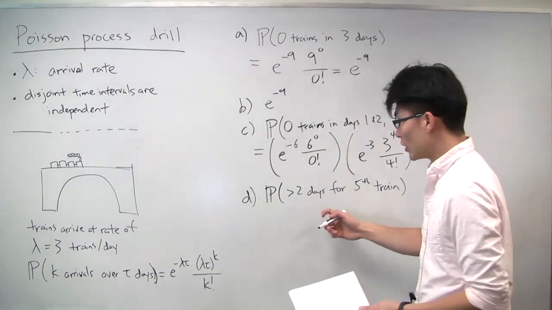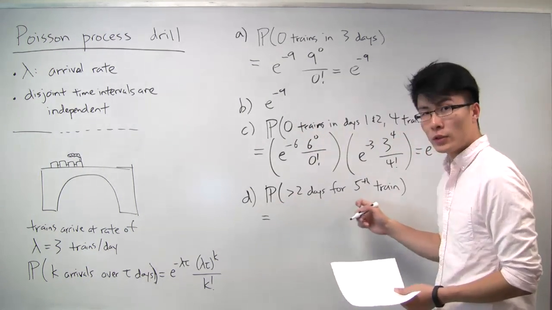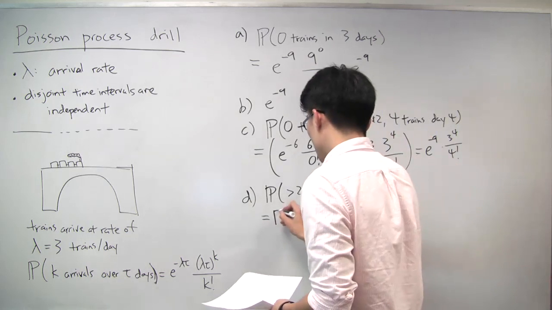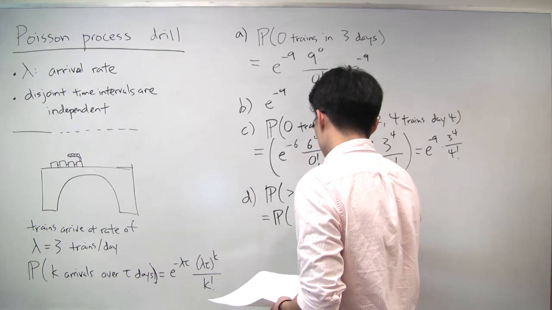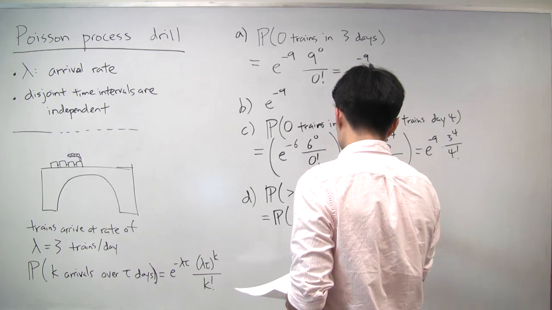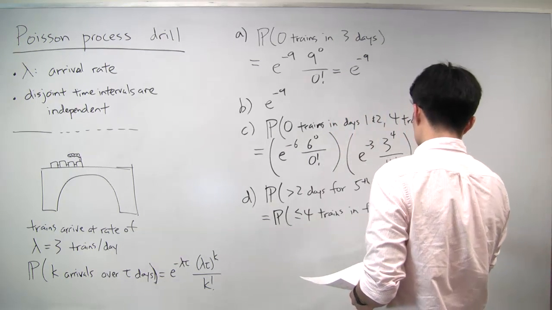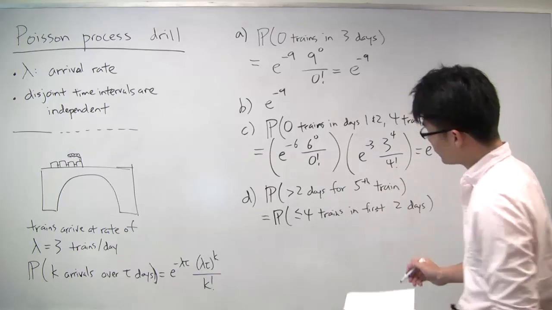Well, what's another way of saying that? In order to take more than 2 days for the 5th train to arrive, that's exactly the same as saying there were no more than 4 trains in the first 2 days, right?